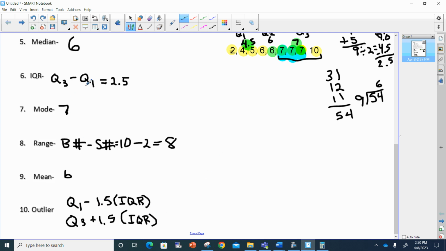Remember, Q1, we said over here, was 4.5. I'm going to put that underneath here. 4.5 was Q1, and 7 was Q3, and that's how we got 2.5. So now we have Q1 equals 4.5. Now we have to take 1.5 times the interquartile range, and the interquartile range we said was 2.5.